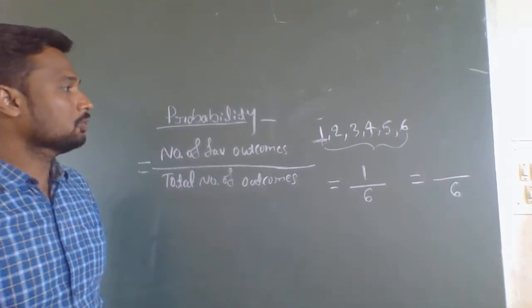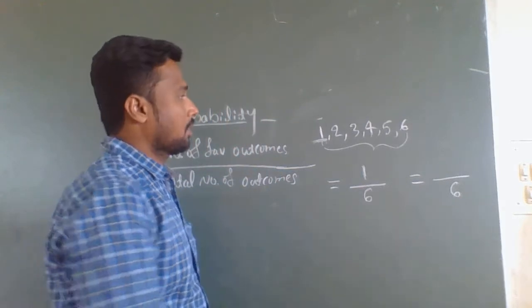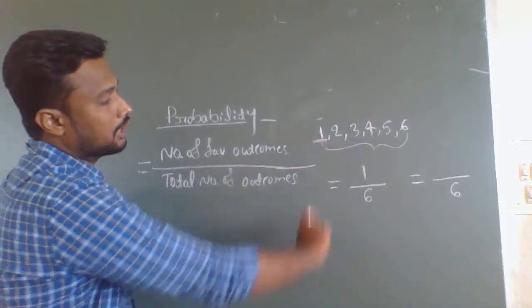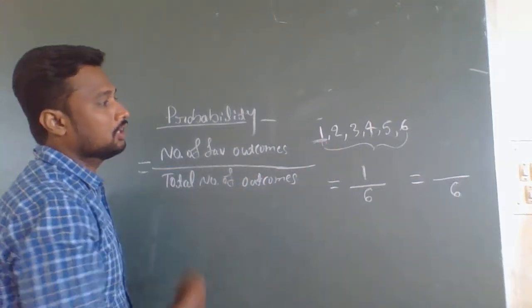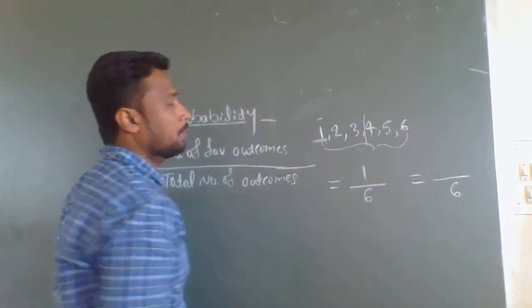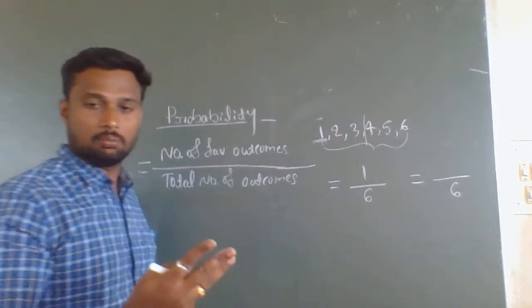Now what are we calculating? The probability of getting a number less than 4. So less than 4 means how many numbers are there? 1, 2, 3. There are 3 numbers.